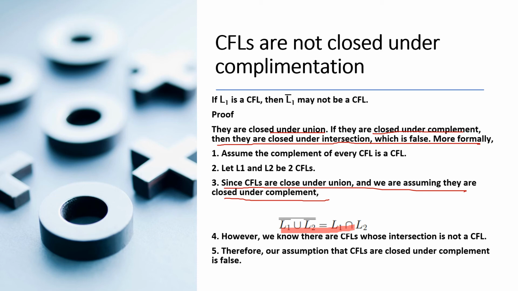So L1 bar union L2 bar is also a context-free language, and we assume that the complement of a context-free language is a context-free language. So the whole complement of L1 bar union L2 bar should also be a context-free language, but the left hand side, that is L1 intersection L2, we already proved is not a context-free language. So we came to a contradiction. Therefore, we conclude that context-free languages are not closed under complementation.